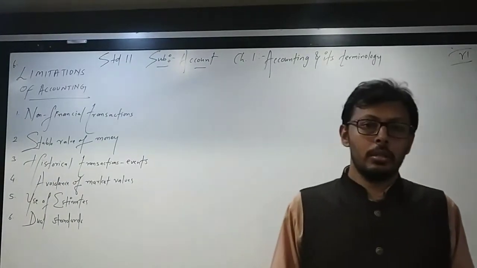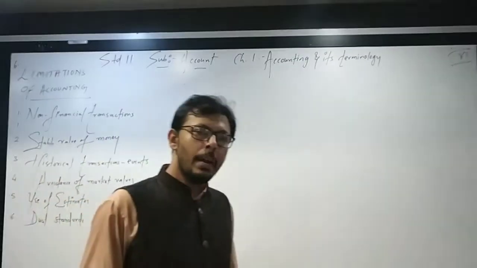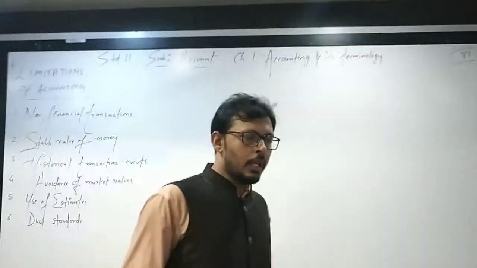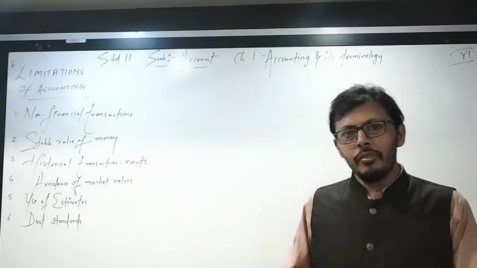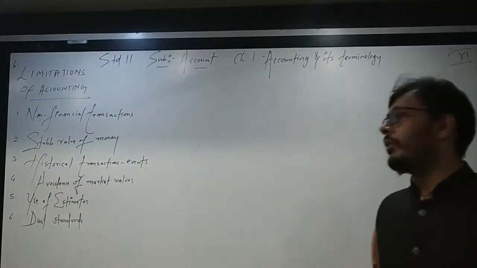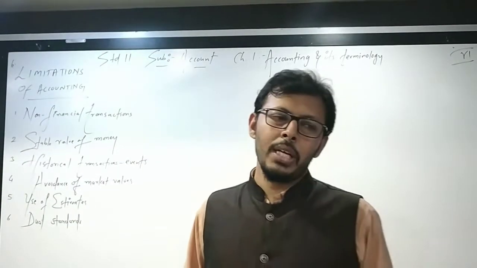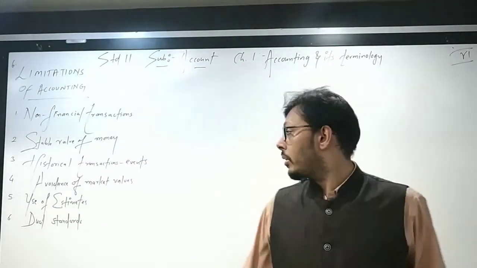Historical events in past. With the help of books of accounts, we can come to know about the past which happened. Not about the present, not about the future. Past is already done with. In past, we have incurred crores of profit. Who is giving me the certainty that this year also I will be earning the same crore of profit? Who will give me the certainty that in the future also I will be earning the same amount of profit? So nobody. So it's all the historical events and transactions, but for present and future, it's of no use. Based on that, we can make estimates, but estimates are never correct.